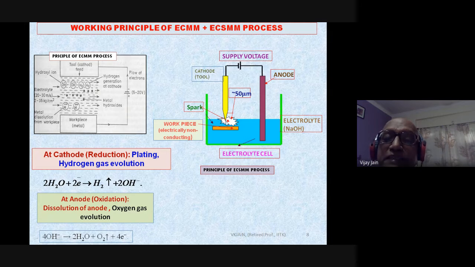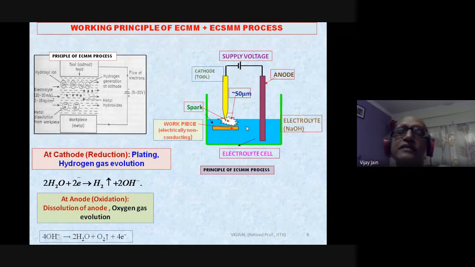whatever heat is generated over here due to sparking, part of that heat goes to the workpiece, part of it goes to the electrolyte, where it is conducted and convected, and some part is lost due to radiation. This gap may be a few tenths of microns, as I have shown here, around 50 microns. By utilizing this heat, we can remove the material from the workpiece.